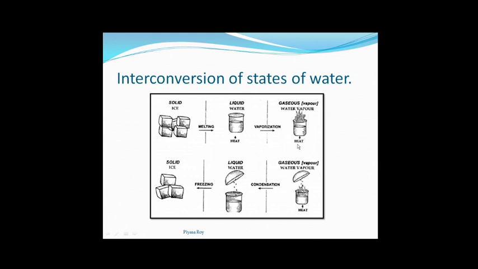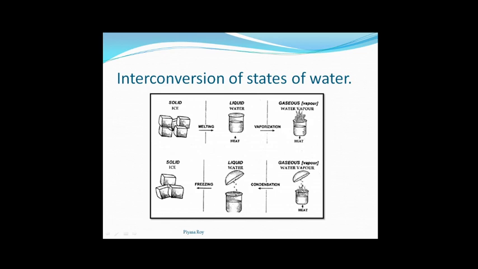Again, if we take back the heat from water vapor, this process is called condensation. So after condensation we again get liquid water. The state of this water is liquid, and again water can be converted to ice, which is the solid state, by taking back the heat, by cooling the water.